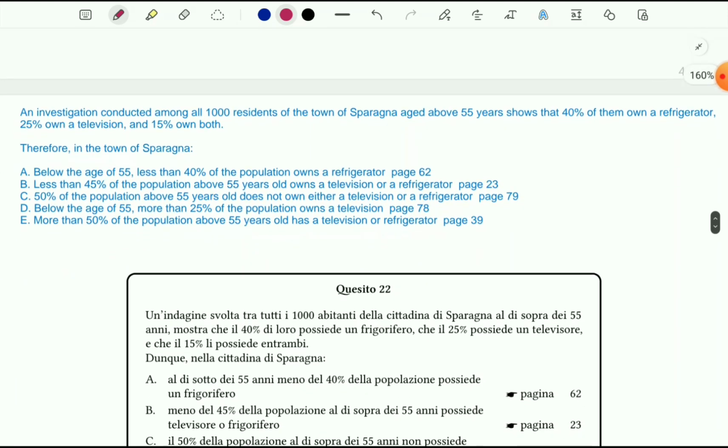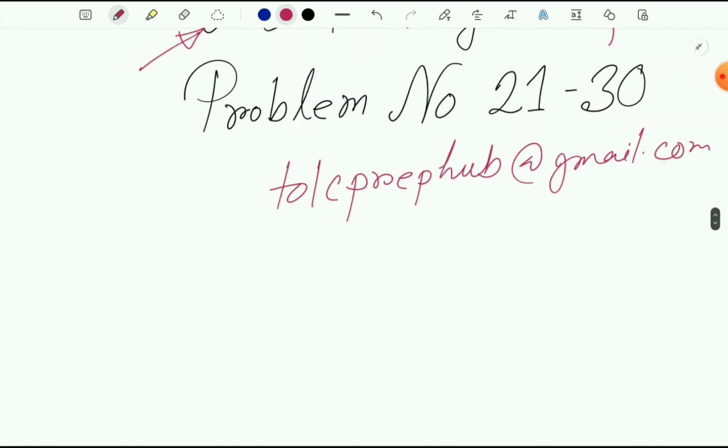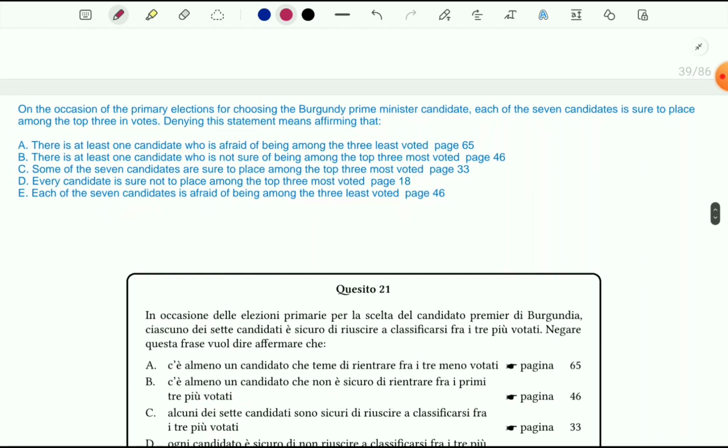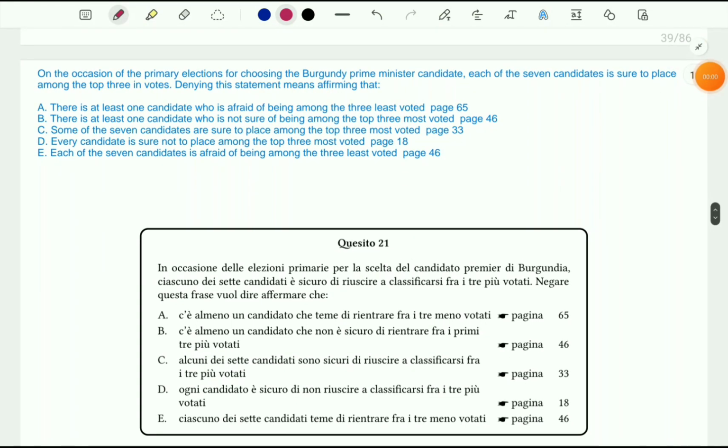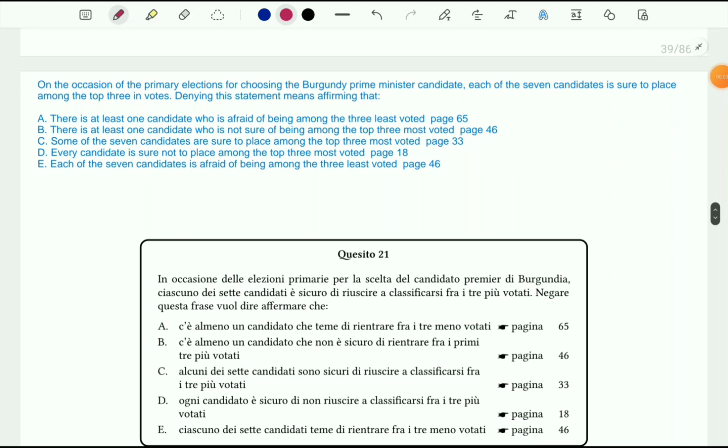So we'll start with problem number 21. Okay, I keep it here. This is our problem number 21. First of all, let's read this problem. On the occasion of the primary elections of choosing the Burgundy Prime Minister candidate, each of the 7 candidates is sure to place among the top 3 in votes. So how many candidates are there? 7 candidates, and all of them are sure to place among the top 3 in votes.